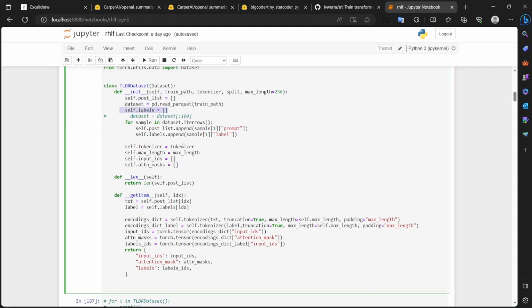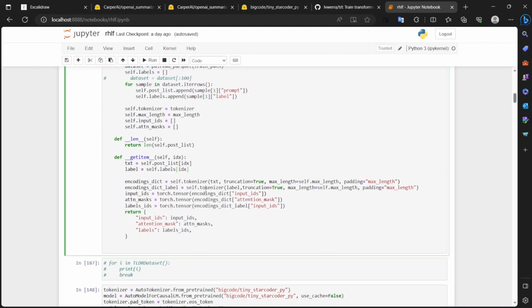We iterate over the pandas data frame and append the prompt and the label to them. Then we create a dunder __getitem__ in the class, which acts as a generator for our data loader.